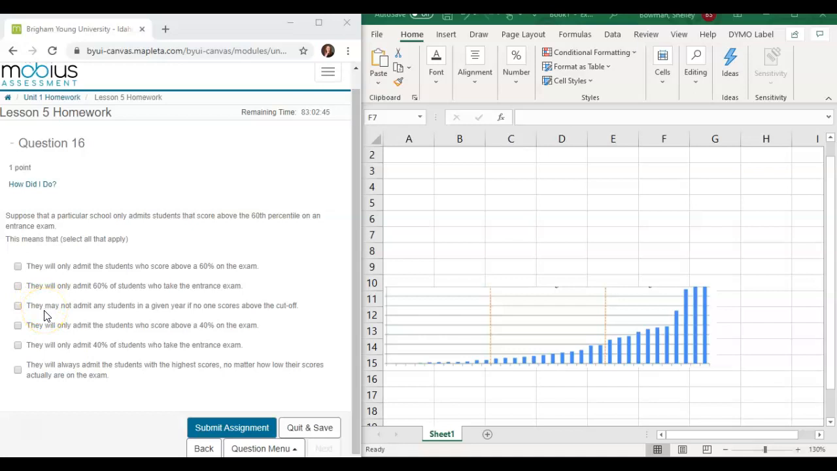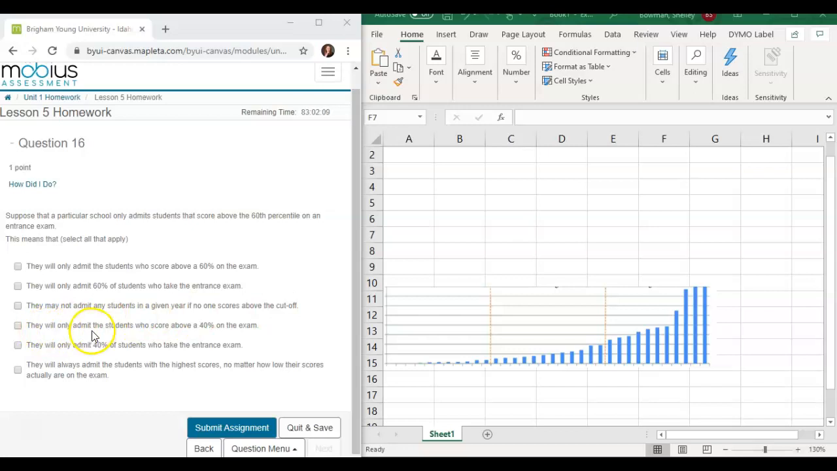They may not admit any student on a given year if no one scores above the cutoff. Again, we don't know what these scores are. We could say that this is maybe like a 40% on the exam and 100% is up here. We don't know what the scores are, but we do know that they will still accept this top 40% no matter what the score is. So the statement that they may not admit any students is not the case, because they will admit above the 60th percentile.